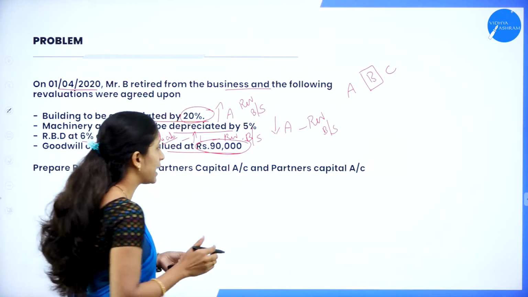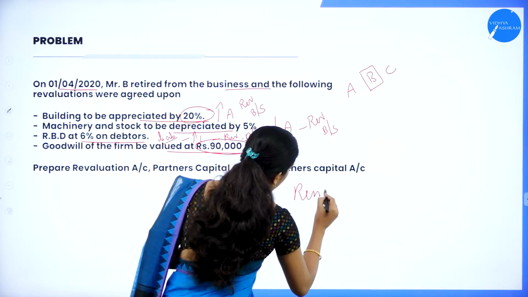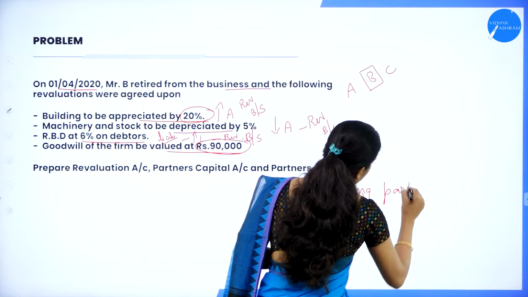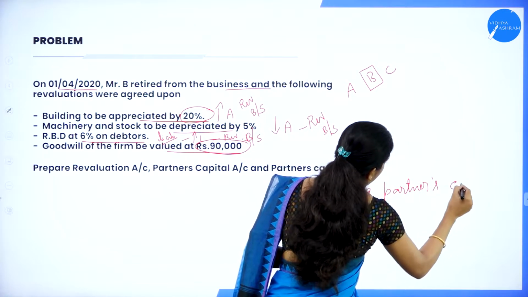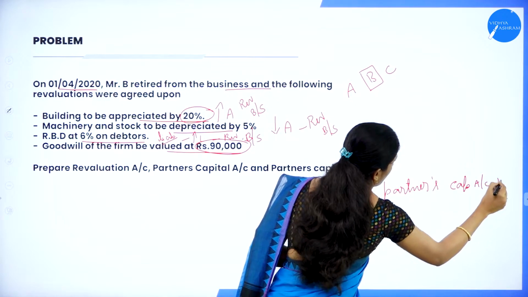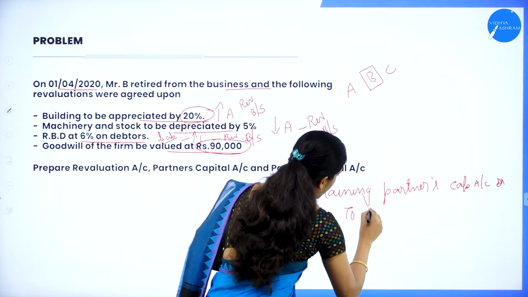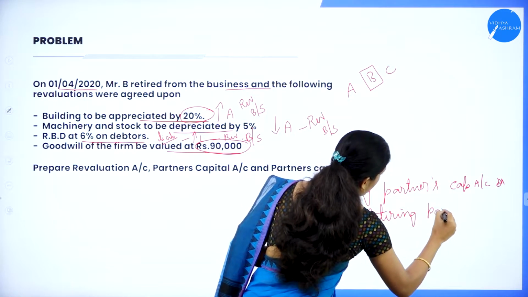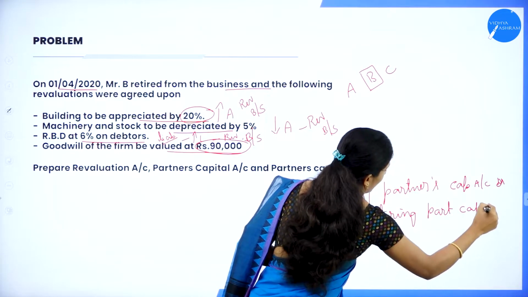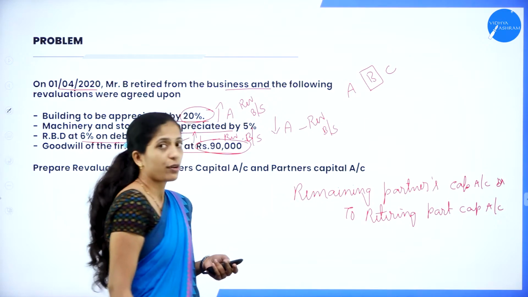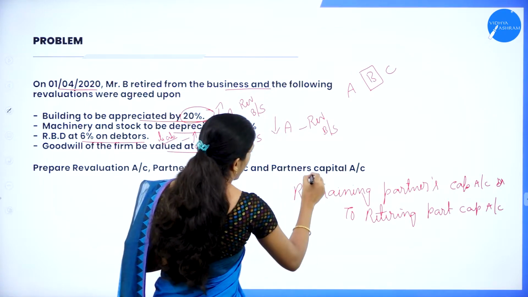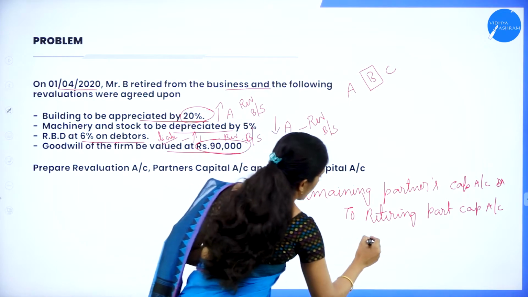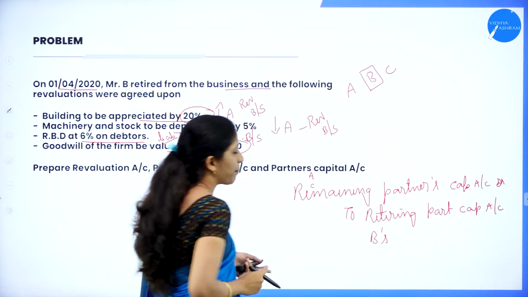So your entry will be remaining partners' capital account debit to retiring partner's capital account. Now what would be the entry? Who is the remaining partner? So A and C. A's capital account debit, C's capital account debit. Now who is the retiring partner? B. B's capital account.